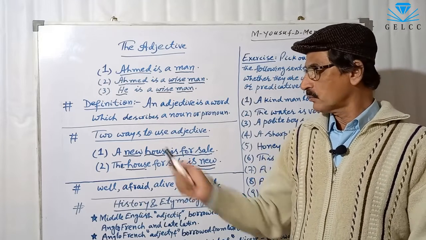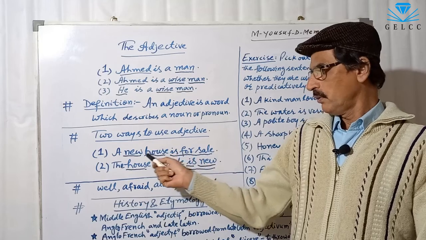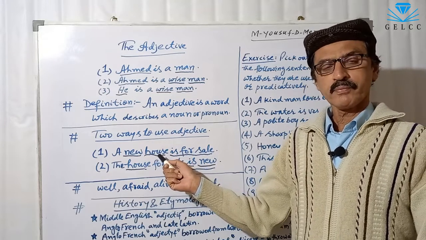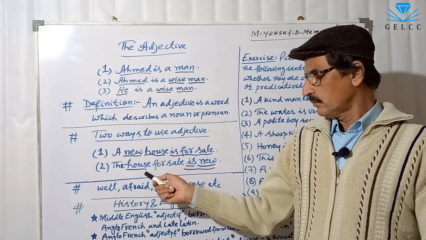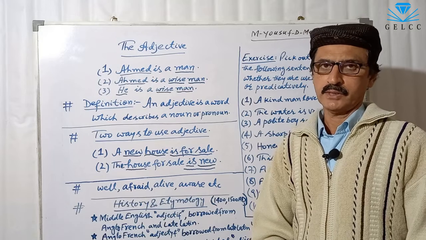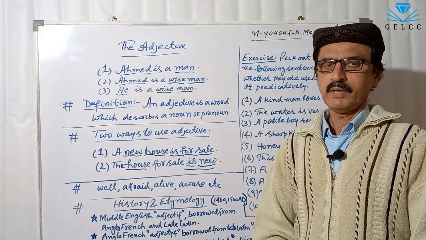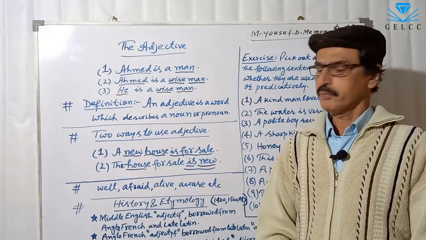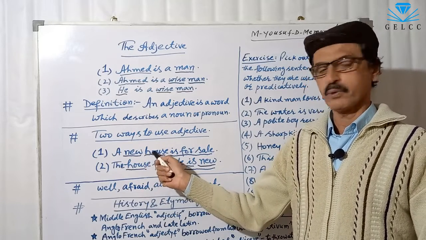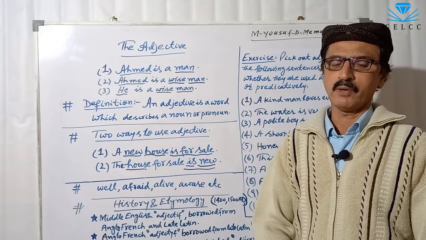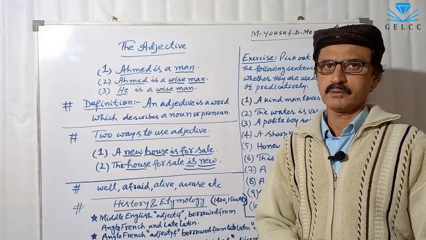There are two ways to use adjectives. One is that an adjective is used attributively. Second, an adjective is used predicatively. When an adjective is a part of the predicate, it is used predicatively. And when an adjective is used before a noun, directly qualifying the noun, it is an attributive adjective.